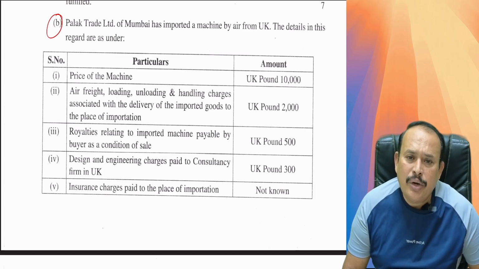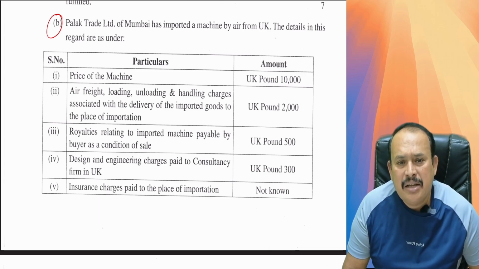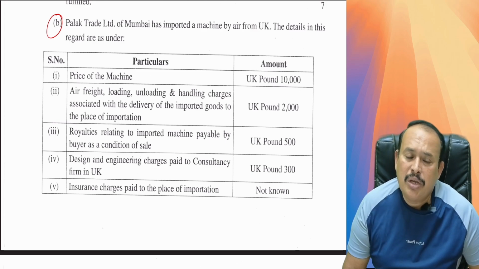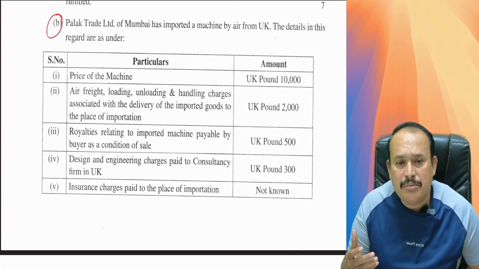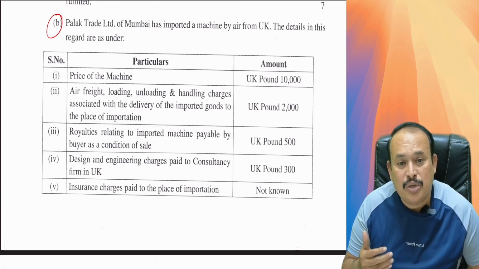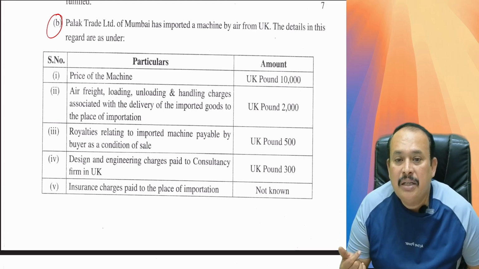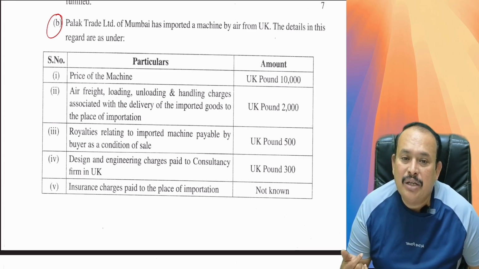Air freight, loading, unloading and handling charges associated with the delivery of the imported goods to the place of importation UK pound 2,000. Royalties relating to imported machine payable by buyer as a condition of sale UK pound 500. Designing and engineering charges paid to a consultancy firm in UK outside India UK pound 300. Insurance charges paid to the place of importation not known.